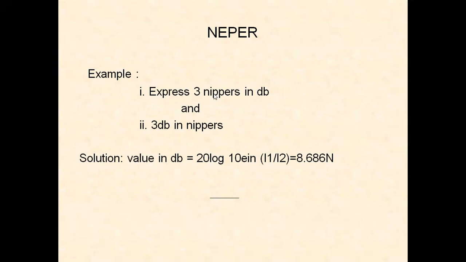There are conversions, 3 nepers into decibels, 3 dB into nepers. 20 log base 10 I1 by I2 equals 8.686 N. This is the formula. dB equals 8.686 N. dB equals 8.686 into 3, as 3 nepers are given, so we can calculate with the first formula.